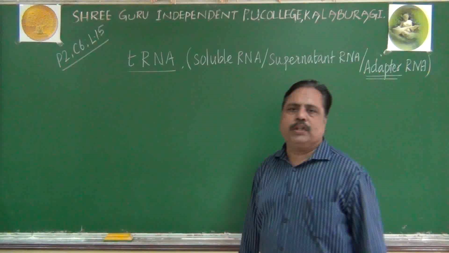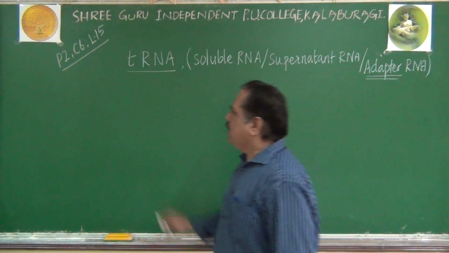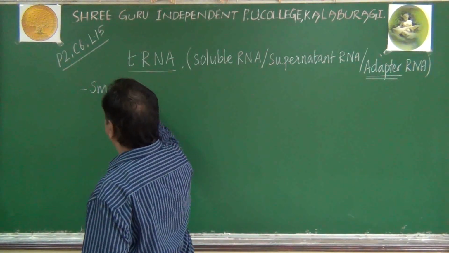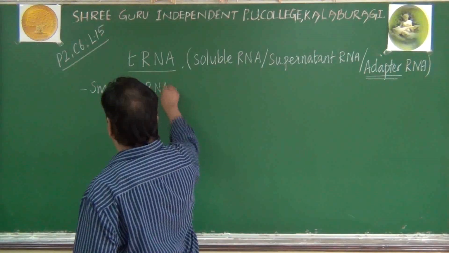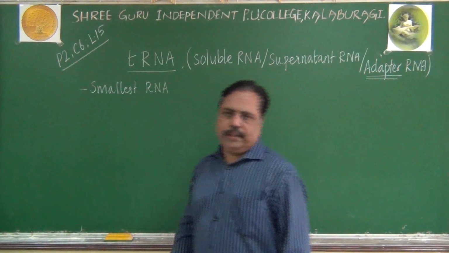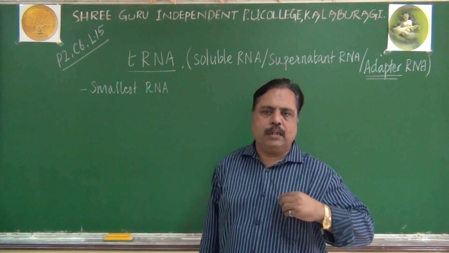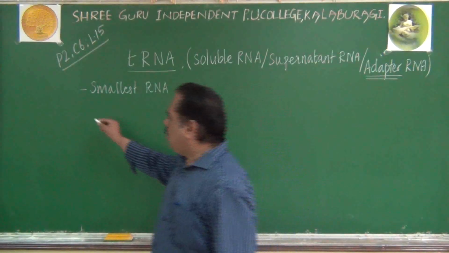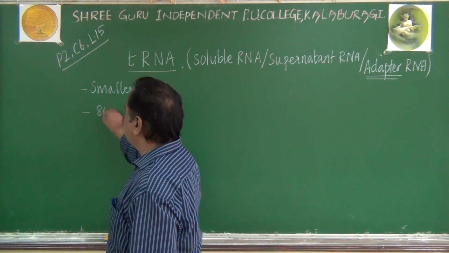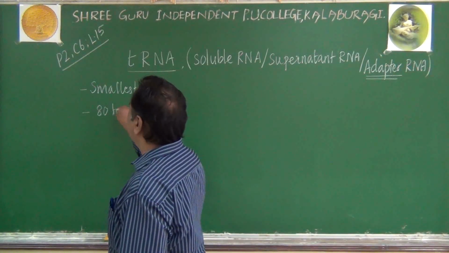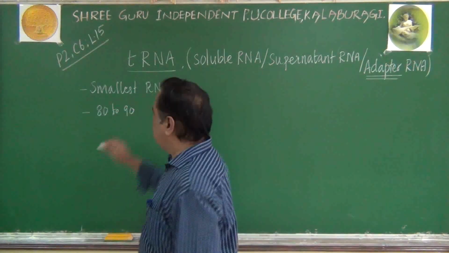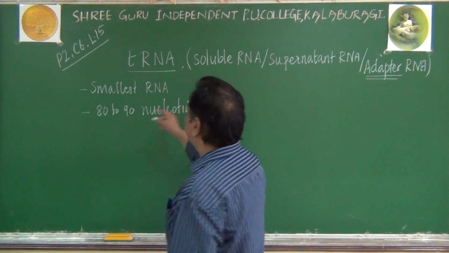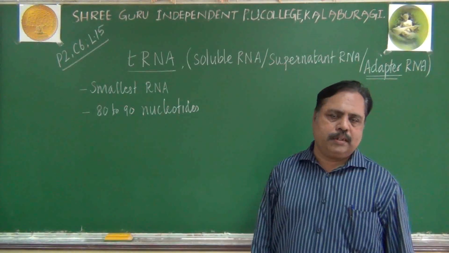Let us deal here with a tRNA molecule. Remember, tRNA is considered as the smallest RNA present in our cell. It is the smallest type of RNA. mRNA is the bigger one, and this smaller one is the tRNA. Hardly, this tRNA is made up of 80 to 90 nucleotides only. The number of nucleotides present in the tRNA will be very minimum, 80 to 90 only.